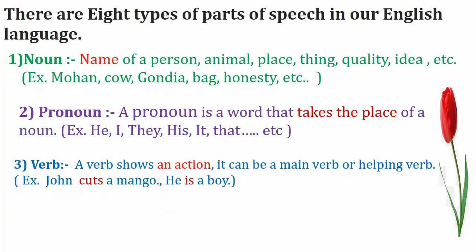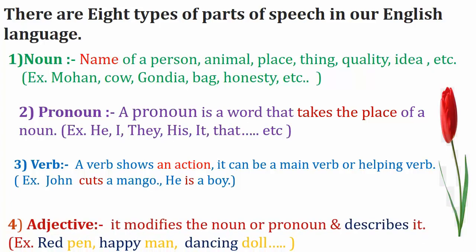Verb. What is verb? A verb shows an action. It can be a main verb or a helping verb. John cuts a mango. Here the action of cutting the mango is happening, so it is a verb. The fourth parts of speech is adjective. What is adjective? An adjective modifies the noun or pronoun and also describes it. Here a red pen, the pen, but we are describing it, it is a red pen, means showing the quality of that pen. Doll, but dancing doll. So these words are adjectives.